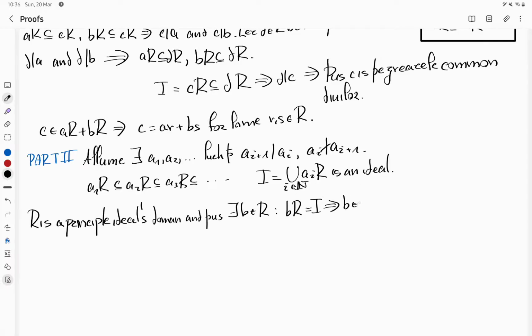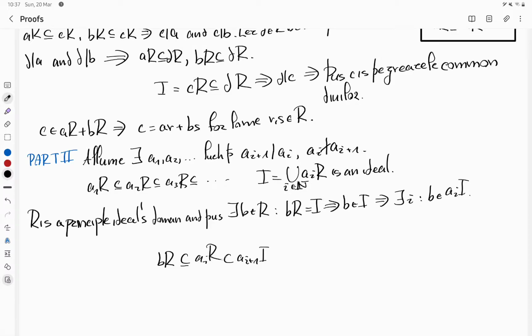So B is an element of I, but then this means that there must exist some index such that B is contained in AiR. But then we obtain the following absurdity, that BR is a subset of AiR, which is a subset of Ai+1R.